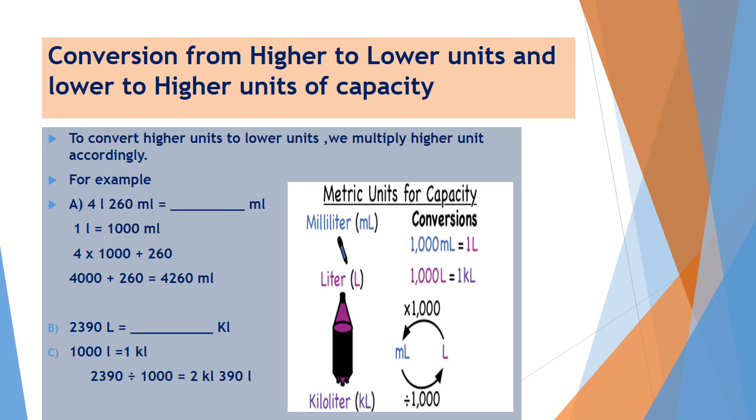Conversion from higher to lower units and lower to higher units of capacity. To convert higher units to lower units, we multiply the higher unit accordingly. For example, if we want to convert liters into milliliters, then we have to move 3 steps towards the right. To move 3 steps towards the right, we will multiply by 1000. And vice versa, if we want to convert milliliters into liters, then we will divide by 1000, as you can see in the examples.